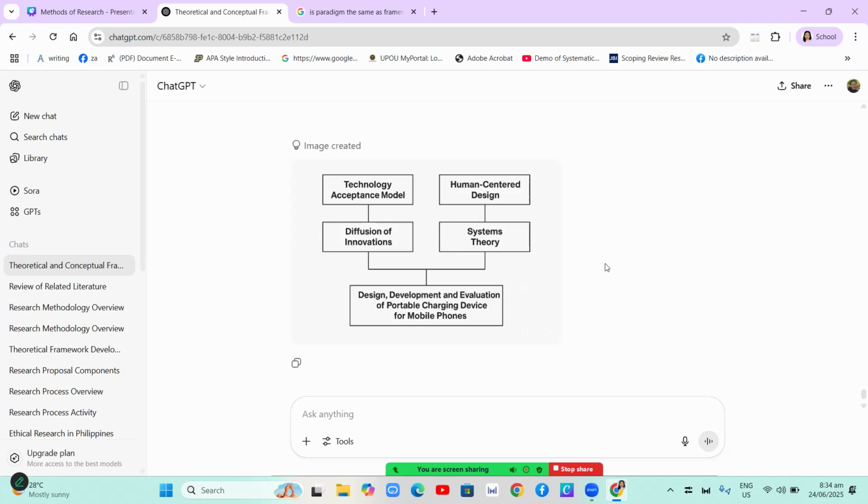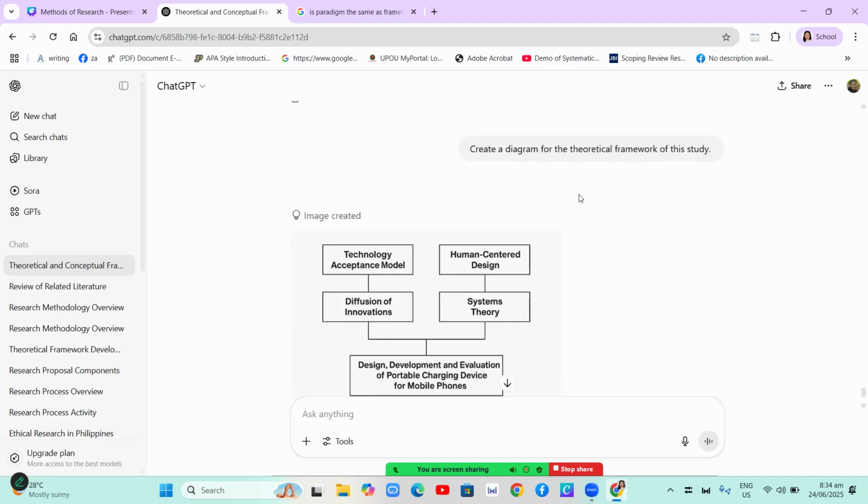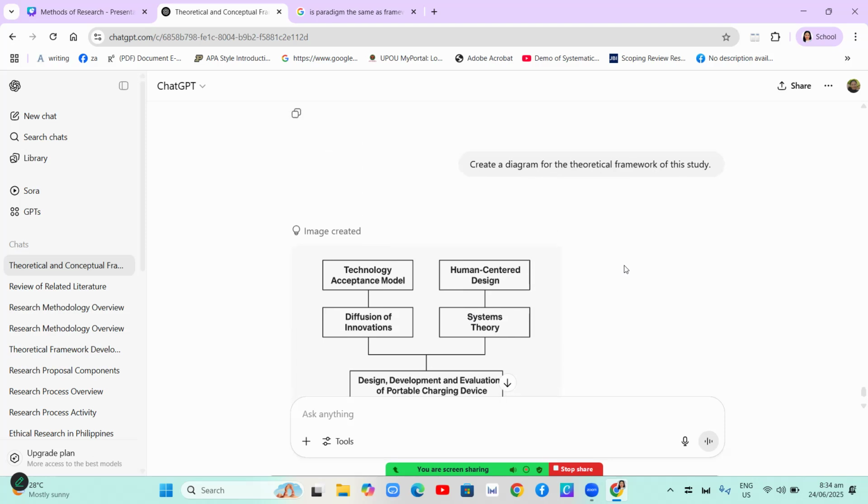So you can ask ChatGPT to create the image for you, and you can revise your prompt. Okay, you can put your prompt as: create a diagram for the theoretical framework based from the discussion of the theoretical framework of this study. That's only an example, okay?